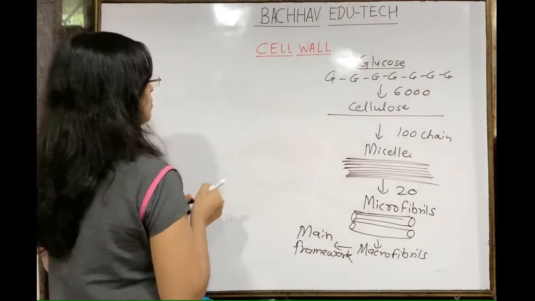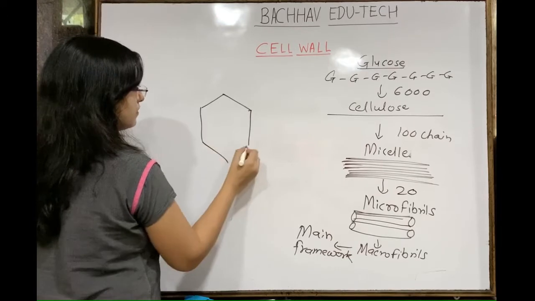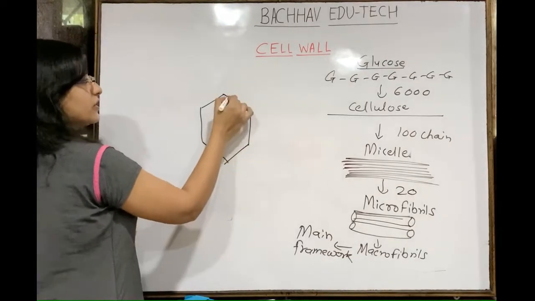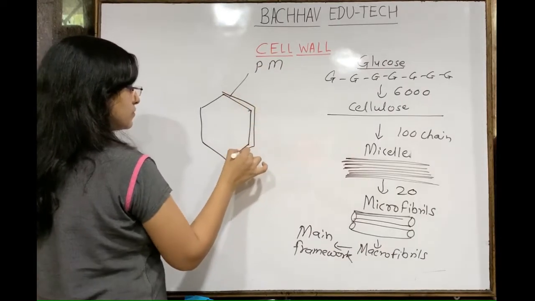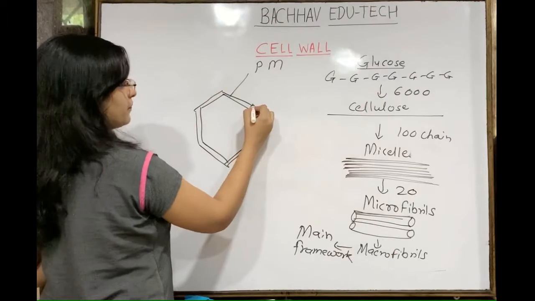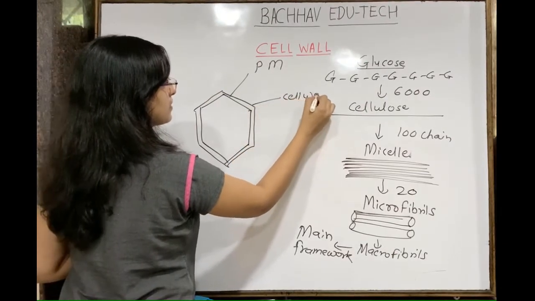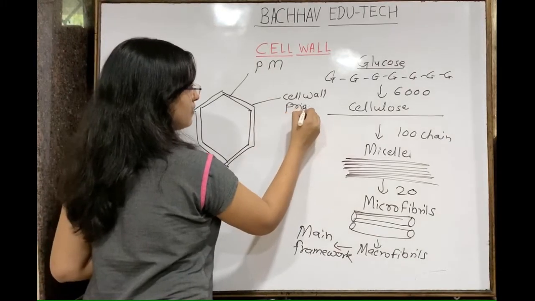So suppose this is one cell, this is one plant cell. So here we can call it a plasma membrane. So here there is the formation of the cell wall. This is the cell wall. So we can now call it a primary cell wall.